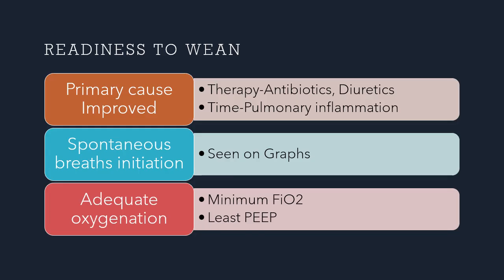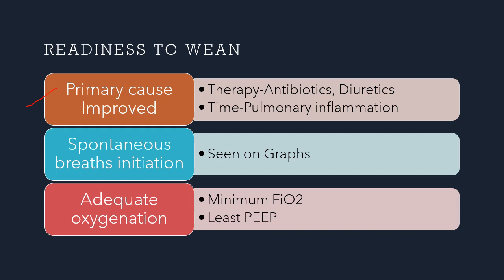How do you know the patient is ready to be weaned? Three main things to be assessed. First, whether the indication for ventilation has improved or not. You might have intubated the patient for a respiratory cause. Has the respiratory problem improved? It can be by any means. It can be by antibiotic therapy. It can be just you giving a rest to the patient's respiratory muscles and lungs. But if the primary cause has improved, then yes.